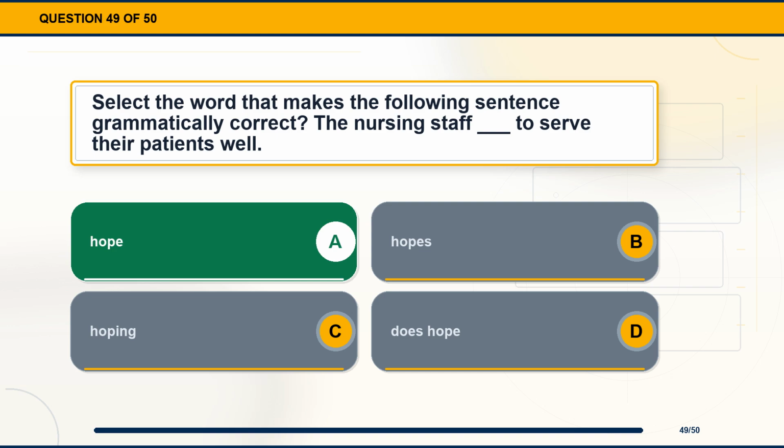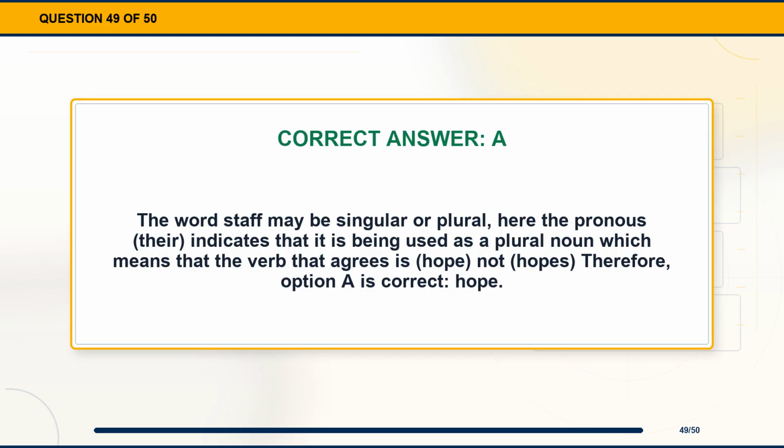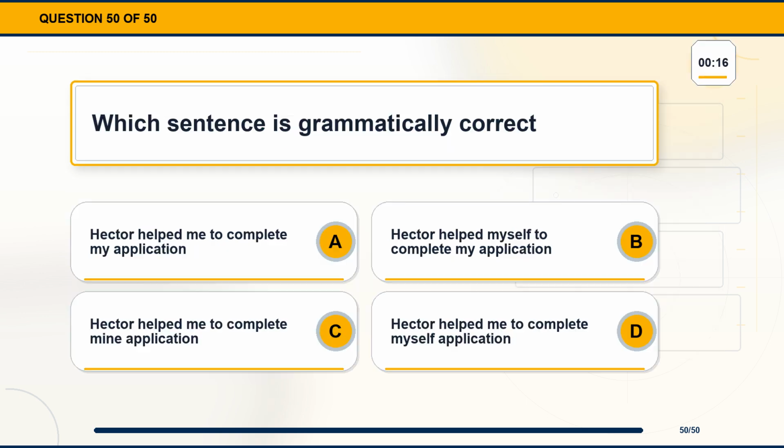The correct answer is option A, hope. Explanation. The word staff may be singular or plural. Here the pronoun, their, indicates that it is being used as a plural noun, which means that the verb that agrees is hope, not hopes. Therefore, option A is correct, hope. Question 50. Which sentence is grammatically correct? Option A, Hector helped me to complete my application. Option B, Hector helped myself to complete my application. Option C, Hector helped me to complete mine application. Option D, Hector helped me to complete my self-application.